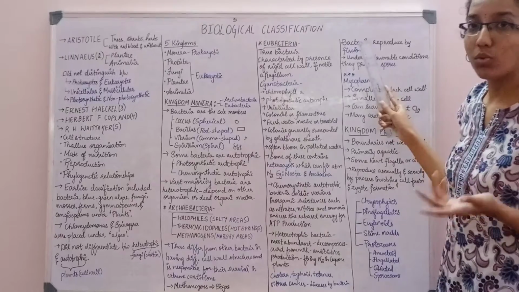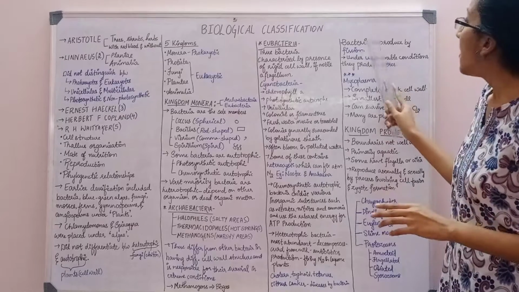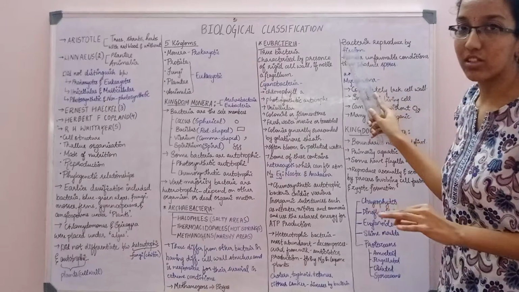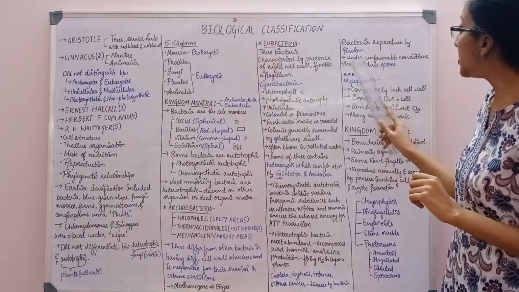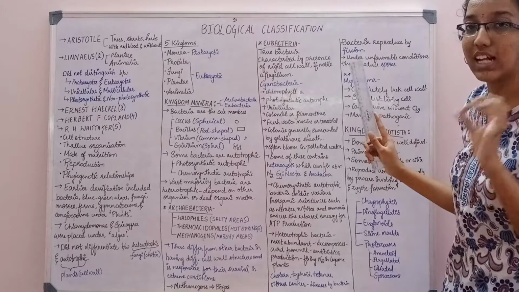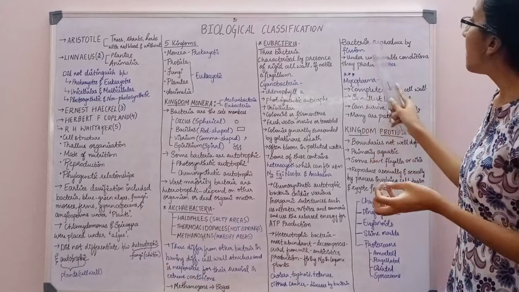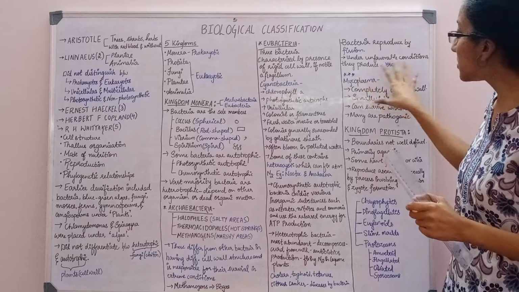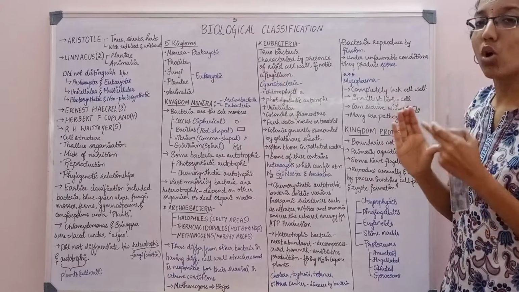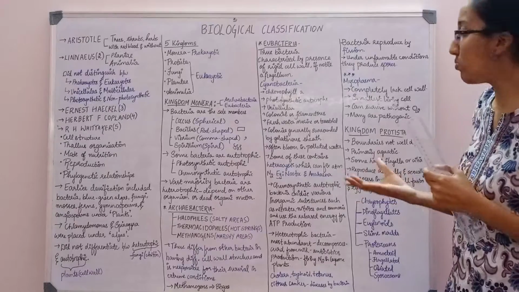Now, next we are moving into how bacteria reproduce. Bacteria reproduce by fission. Under unfavorable conditions, they produce spores. They produce spores under unfavorable conditions, but they reproduce by fission. Now, I have put 3 stars here because this is very, very important. It is a small topic, but it can fetch you more marks.